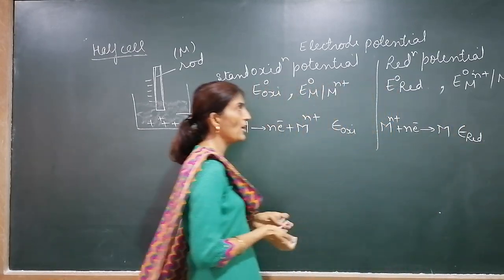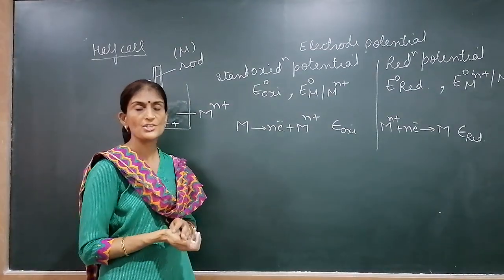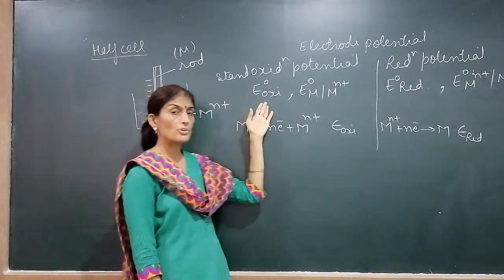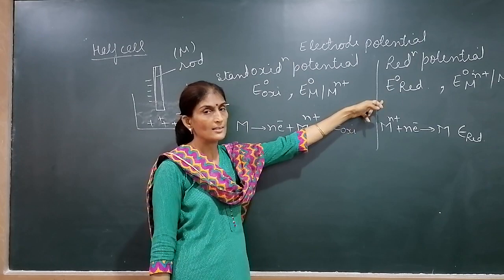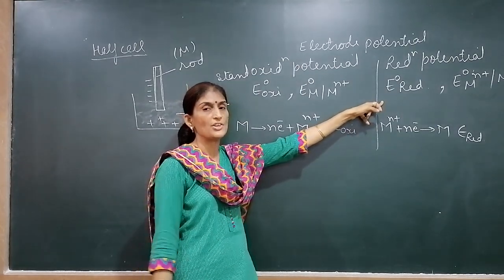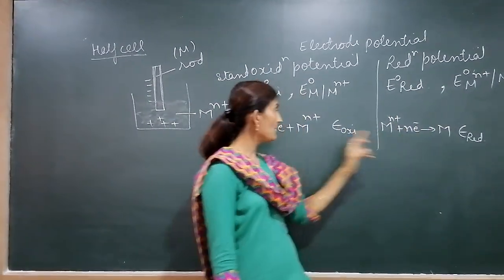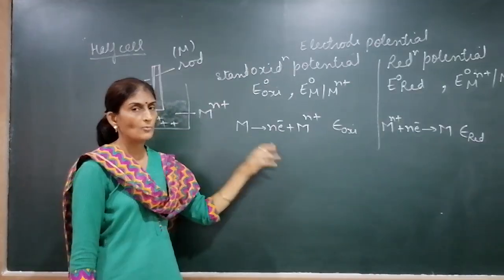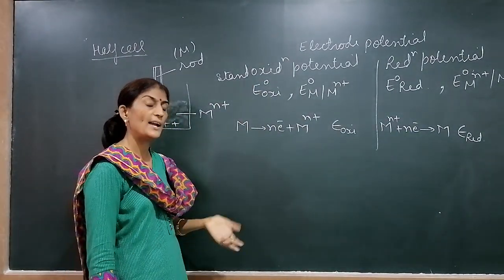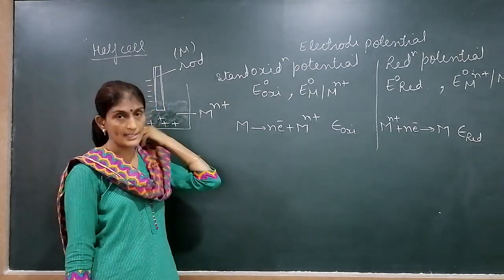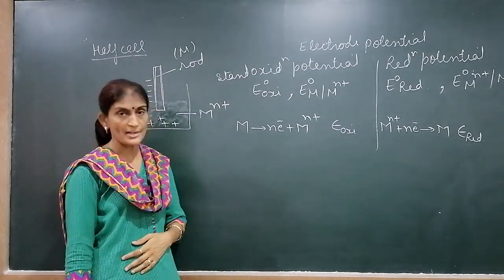So there are different ways of representing oxidation and reduction potential. Sometimes they may write E naught oxy, E naught red, so we can know which is oxidation and which is reduction. Sometimes they may give this symbol, or sometimes they may write equations. Whatever be the case, we have to identify which potential is given, oxidation potential or reduction potential.